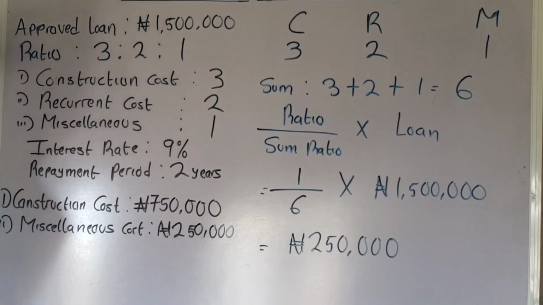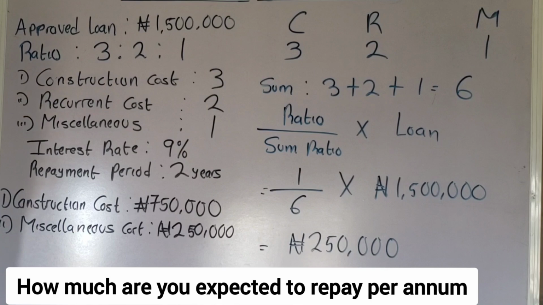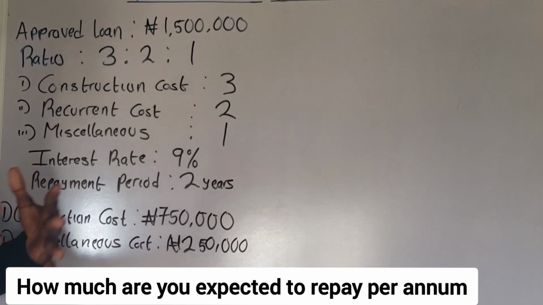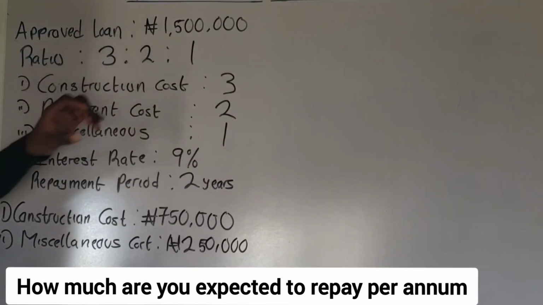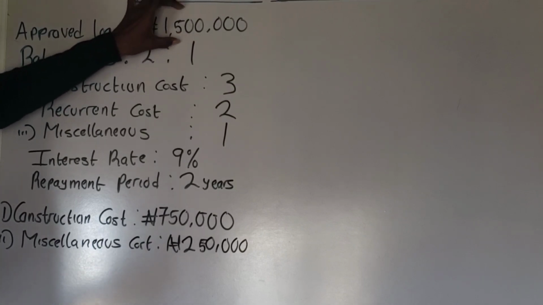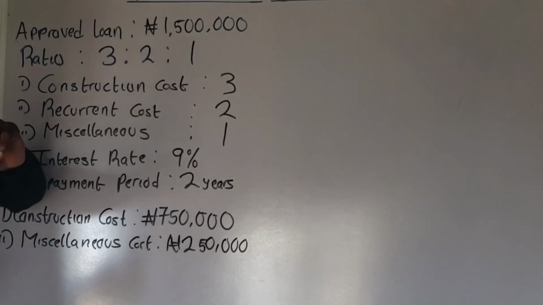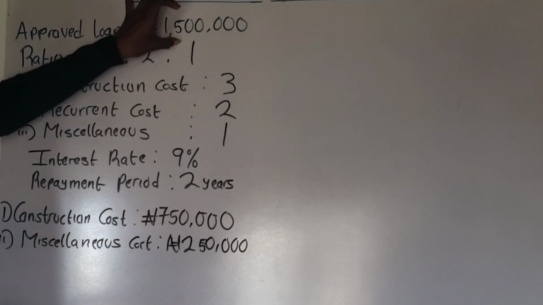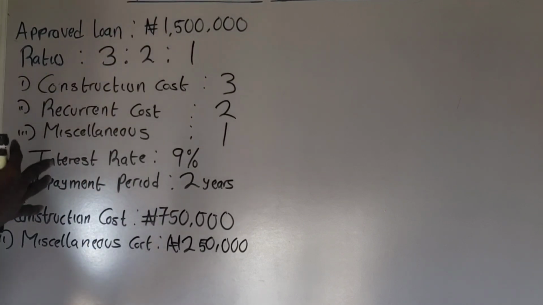Okay, now the next question says, how much are you expected to repay per annum? When you borrow the loan, there is an interest that you are expected to pay on this loan. You are going to pay this loan with interest when you are paying back. Pay attention.